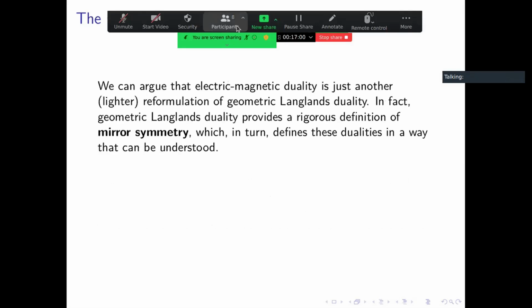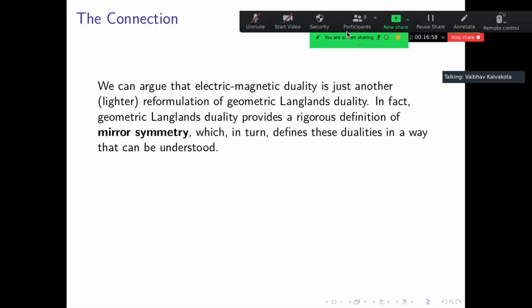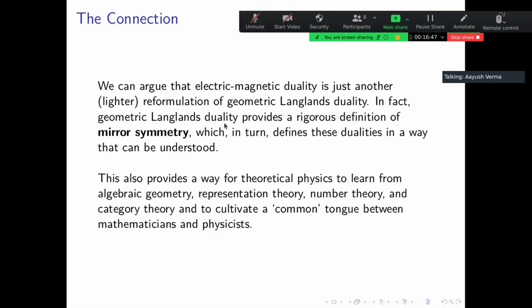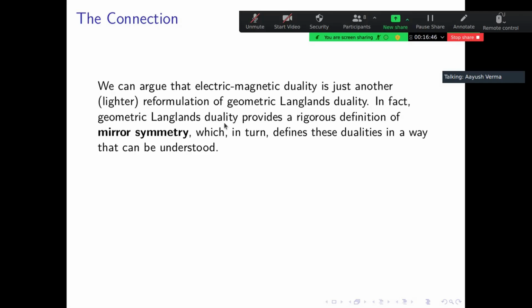Yeah. So what is the connection? We can argue that the electric-magnetic duality is just another reformulation of geometric Langlands duality, which was basically this paper by Kapustin and Witten. In fact, geometric Langlands duality provides a rigorous definition of mirror symmetry. Mirror symmetry, once again, it's very hard to explain.